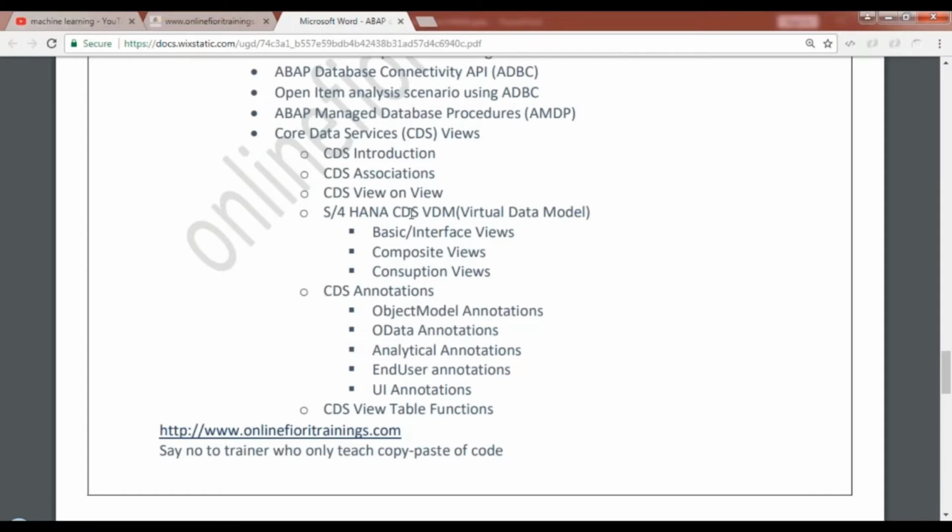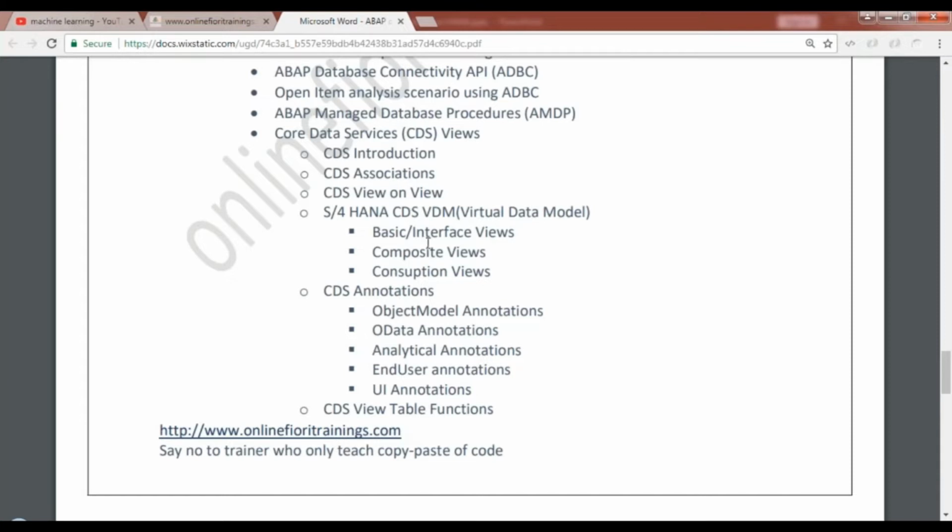I have seen these guys indeed. Don't take me wrong, but the majority of the Hyderabad trainers, from what I've seen, all teach copy-paste. They will have a ready-made sample downloaded from some blogs or from the internet. They will copy that code, paste it into Eclipse, activate the CDS, show you the output, and run away. This is the kind of training they are giving, and it is ironically funny for me when I look at these trainers. And this is not called training, okay? Because this is kind of fooling students that we can teach you CDS. That's not CDS. CDS is what you really use in your real-time concepts.